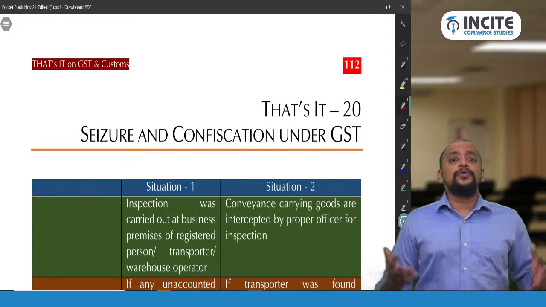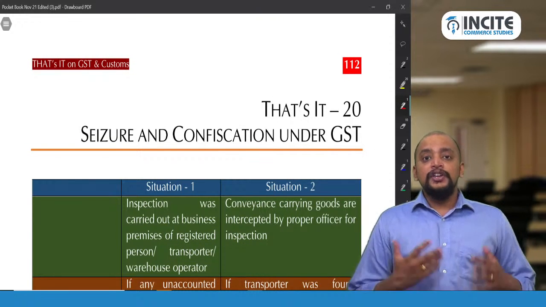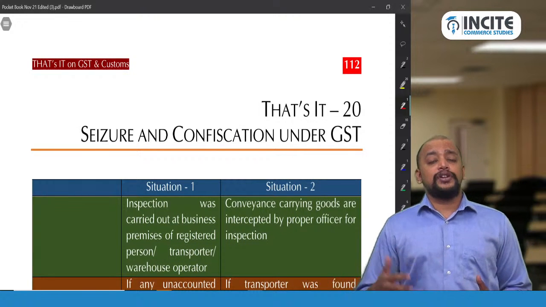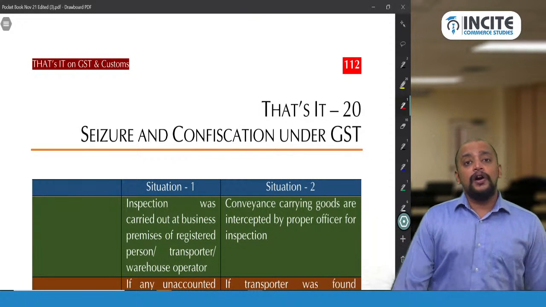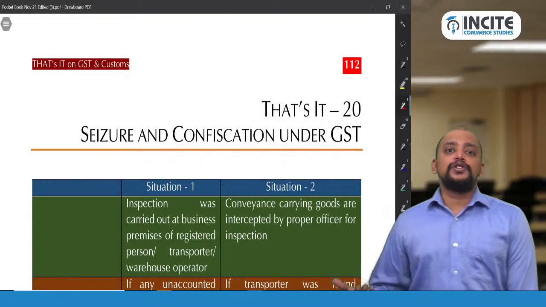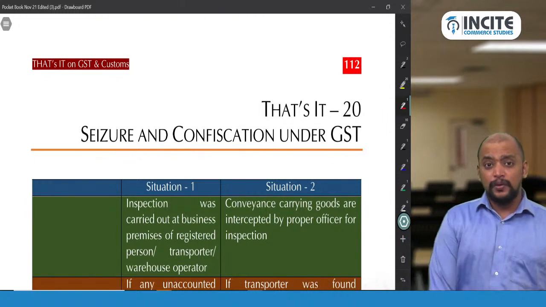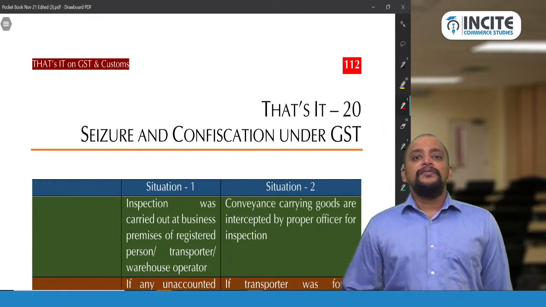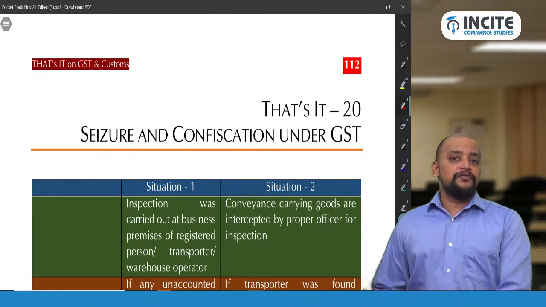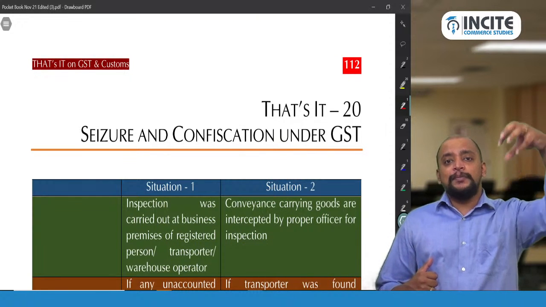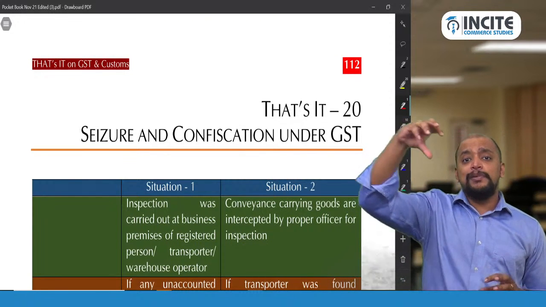First of all, when the goods are liable for confiscation, if you have not accounted that goods into the accounts and records, and if you try to supply without invoice, or if you try to transport those goods without valid documents, then these goods are liable for confiscation. So in other words, unaccounted goods will be coming under goods liable for confiscation. And that unaccounted goods may be at the business premises or that may be in the transit.